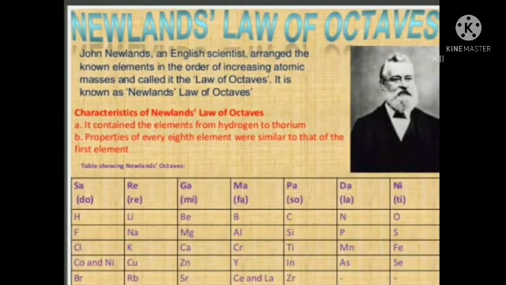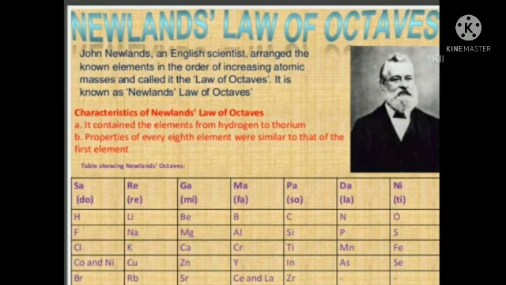A scientist called Newlands made an attempt at classifying the elements. It is called Newlands Law of Octaves. John Newlands, an English scientist, arranged the elements in the order of increasing atomic masses and called it the law of octaves. It is known as Newlands Law of Octaves.